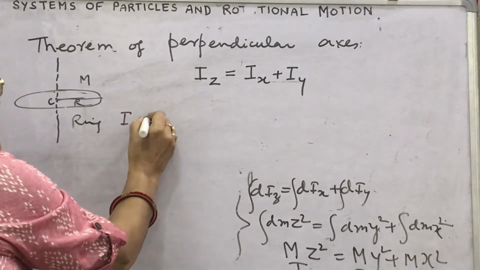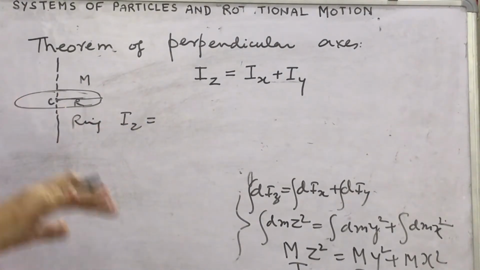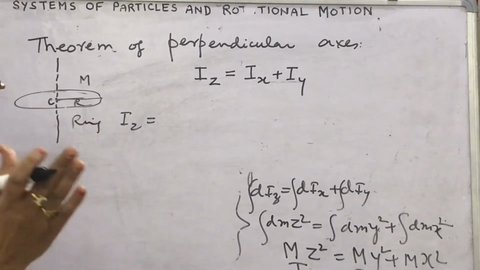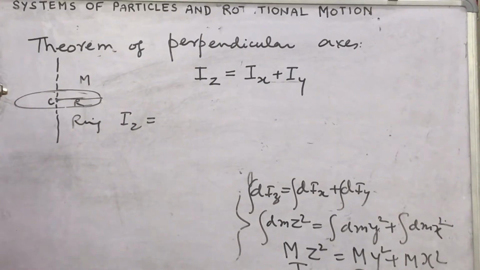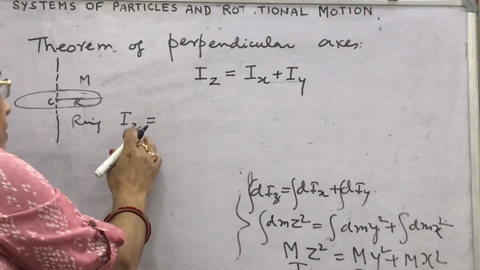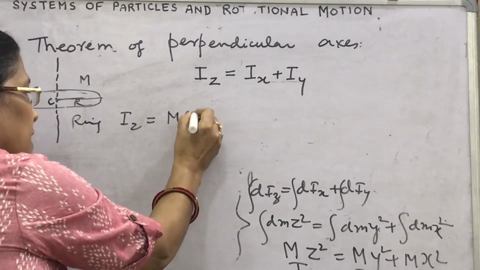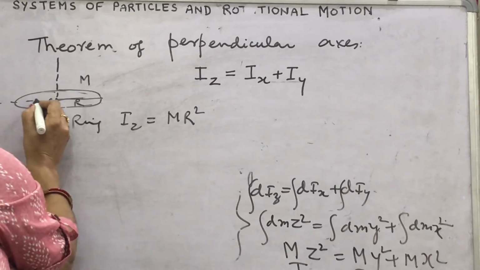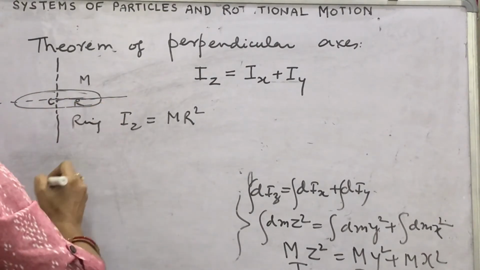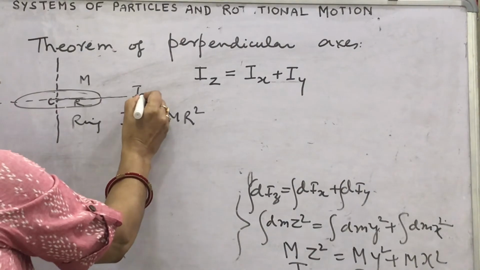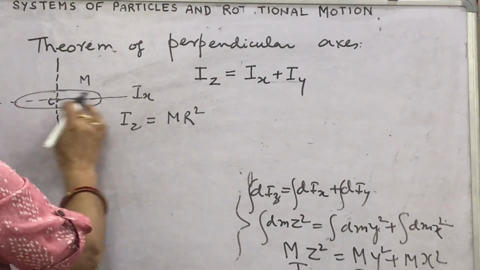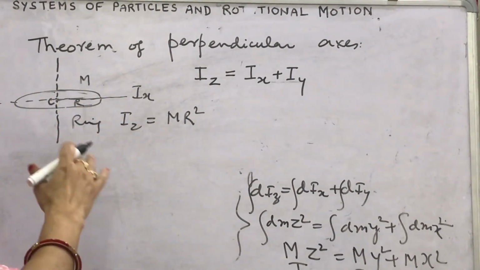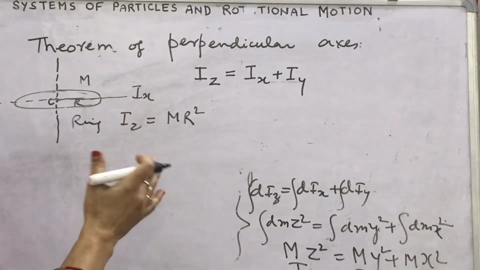You know this value. You should learn the moment of inertia of regular shaped objects for the specific axis orientation. It is given in the table, you have to learn. Iz equals m r square, and you have to find the moment of inertia about this. Any of the diameters you can find. You know, if Ix is the x-axis then Iy will be in the same plane as per its condition, that will also be a diameter.